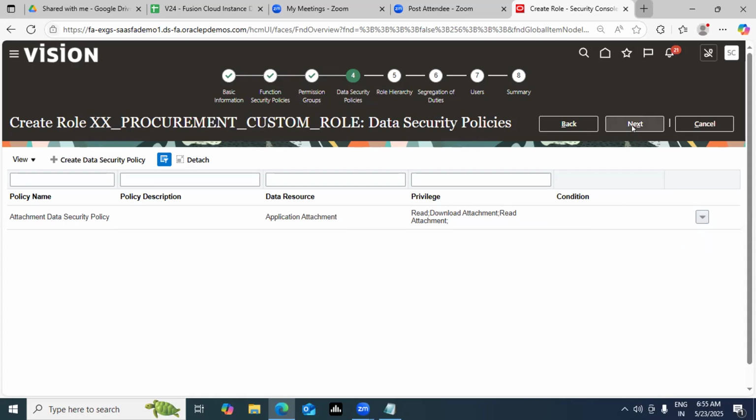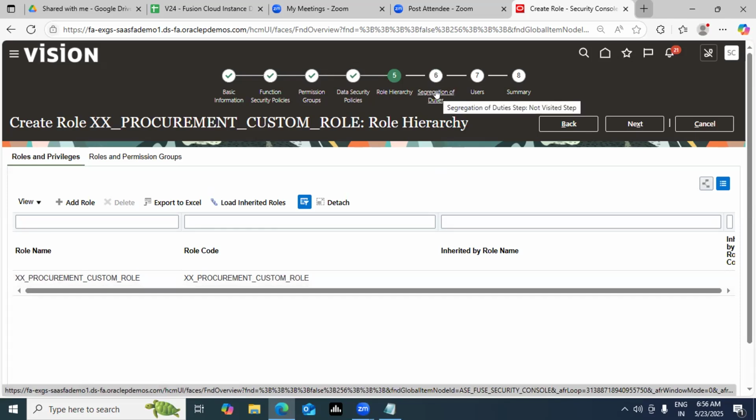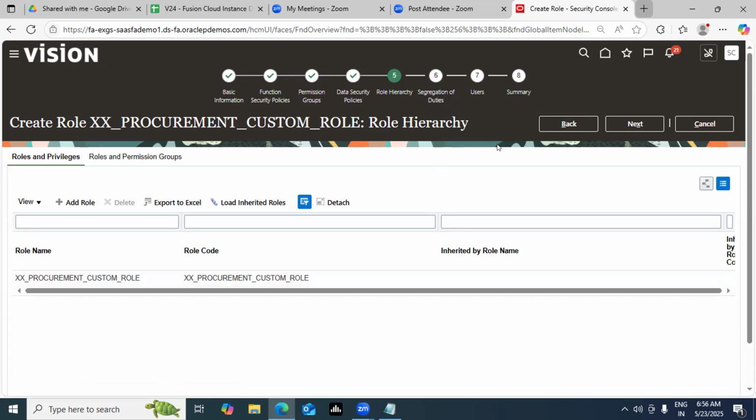Now next comes your role hierarchy. What is role hierarchy? Here is a place where you can add your custom roles also. If you remember what I mentioned, you can create a new custom role out of two or more custom roles. So let's say if you have one more custom role in the system, you can combine it with my new custom role. That's also possible, and we'll see that as we come to the screen, but just hold on for now. You should be aware of the screen also. We'll create two custom roles and then create a new custom role out of the two.